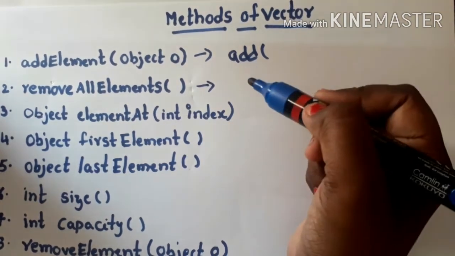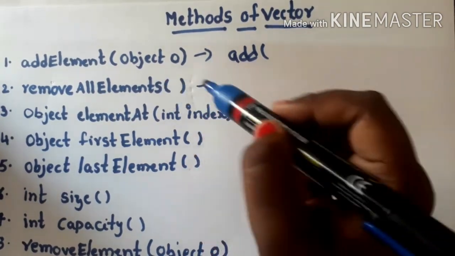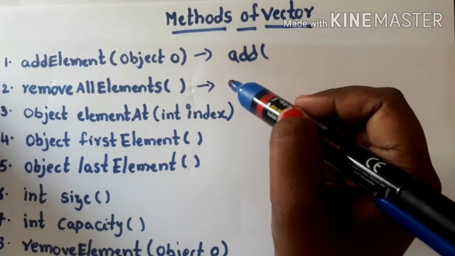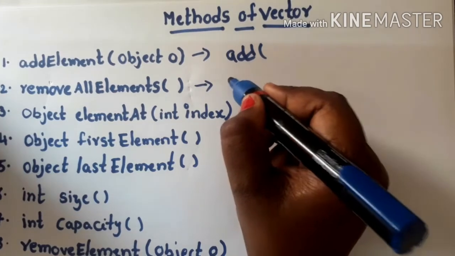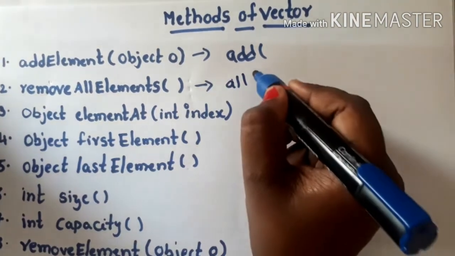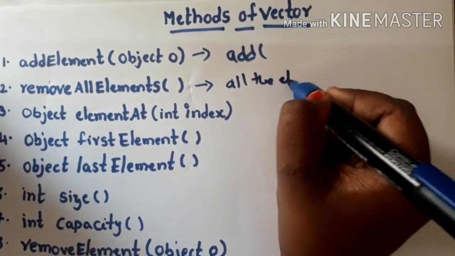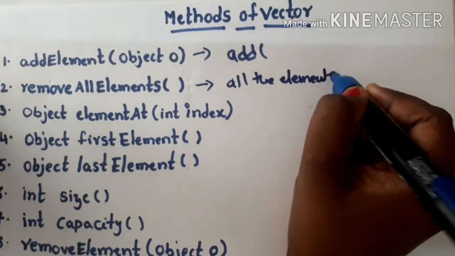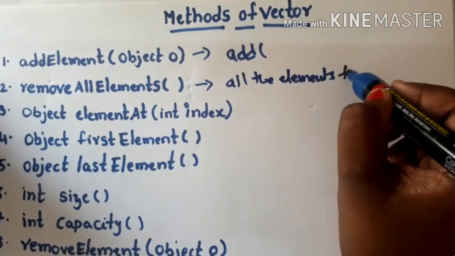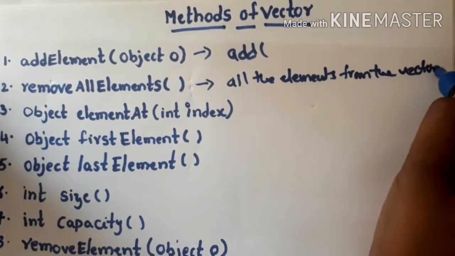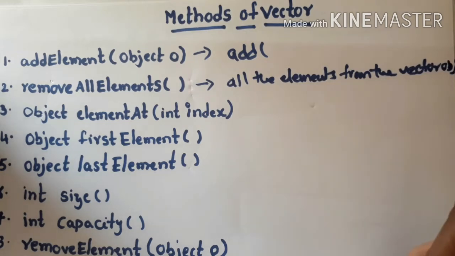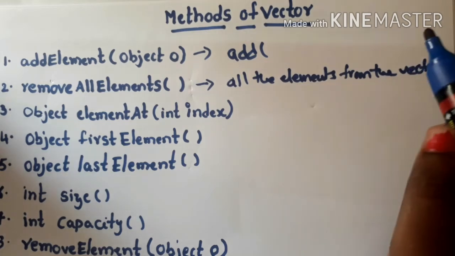So what is the purpose of the removeAllElements method? It will remove all the elements from the vector object.